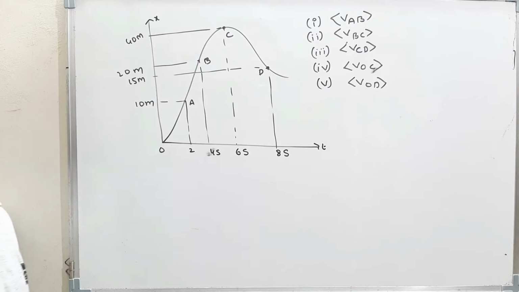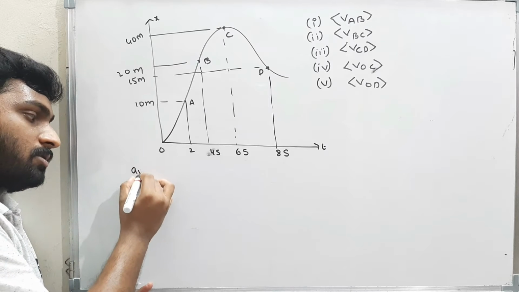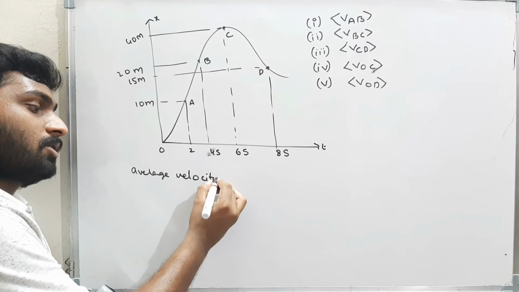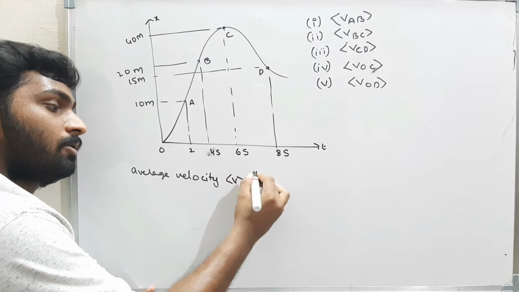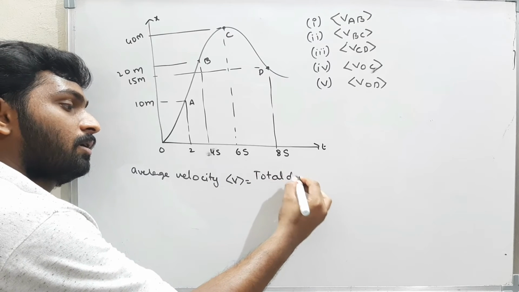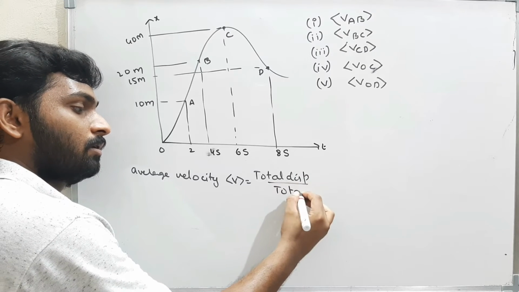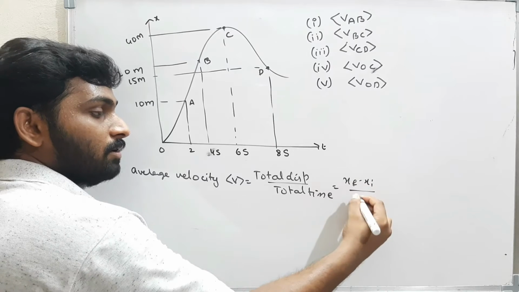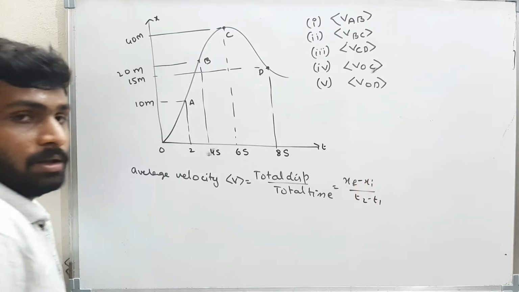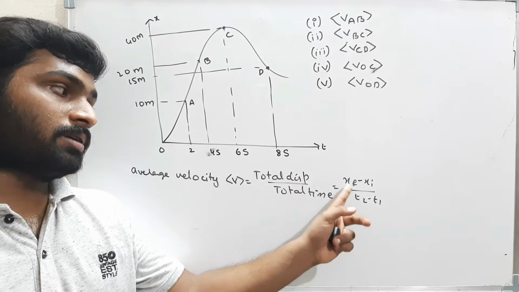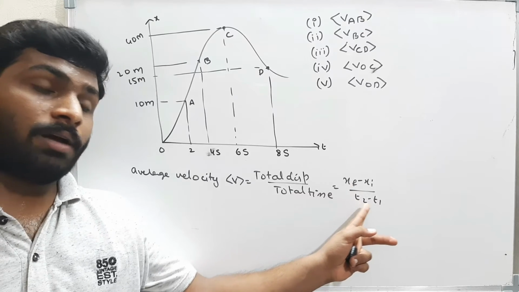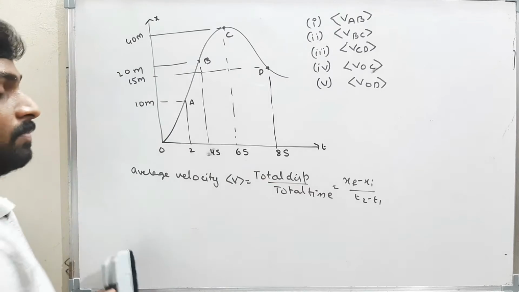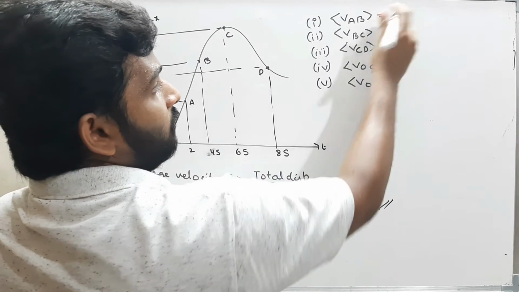Okay, now how can we find the average velocity? The average velocity is given by the formula: total displacement by total time. That is nothing but xf minus xi by t2 minus t1. The time where the body is at the xf position is t2, and the time where the body is at the initial position xi is t1. Therefore, use the formula.